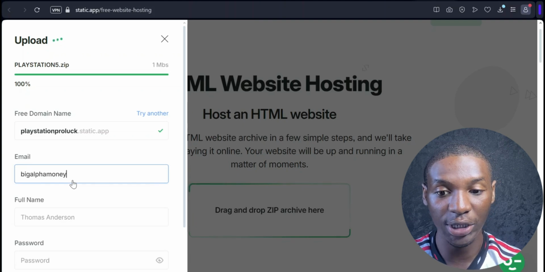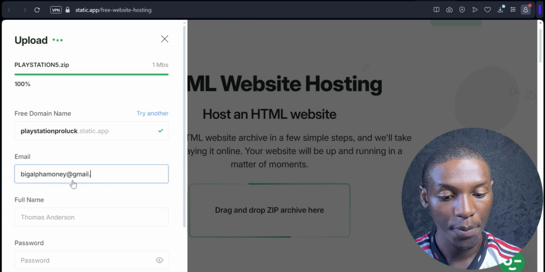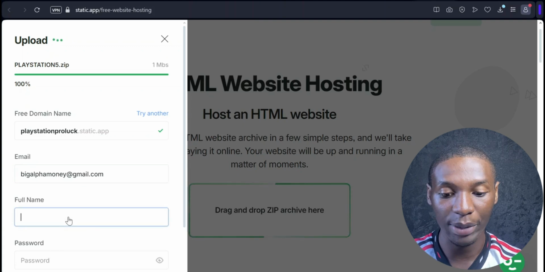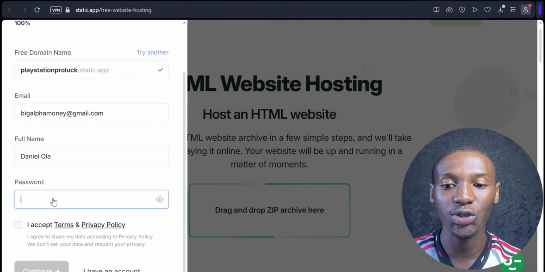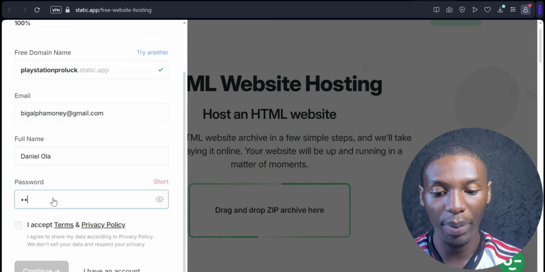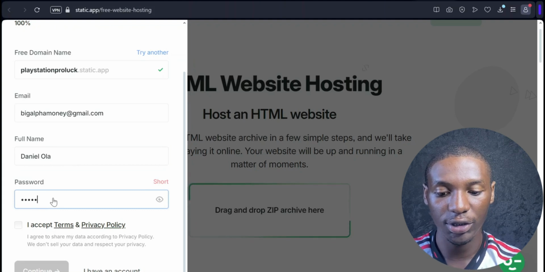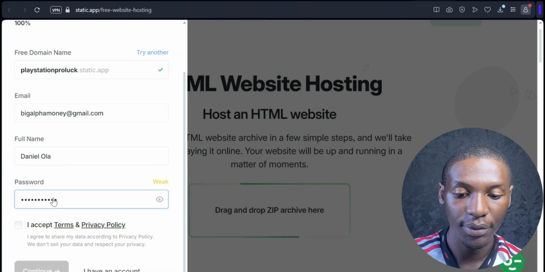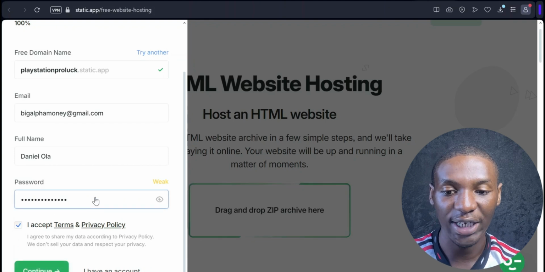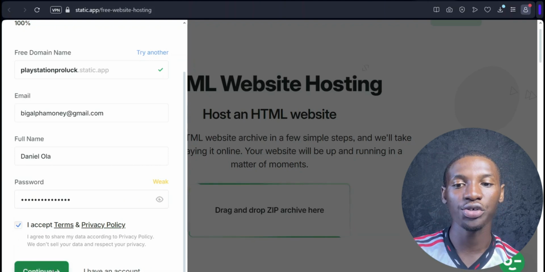I'm going to put in my Gmail, my full name, and then create a very simple password that I'm going to remember. Then I accept this and click continue.